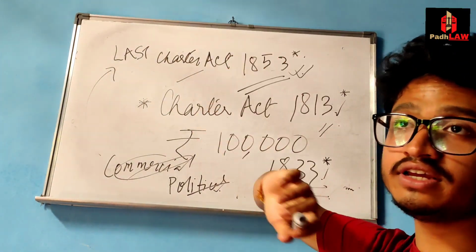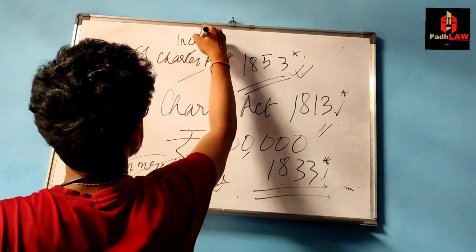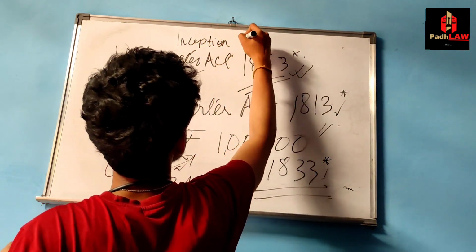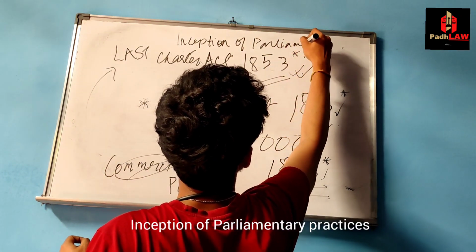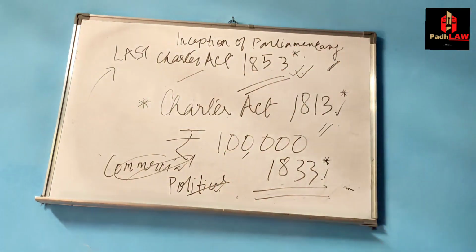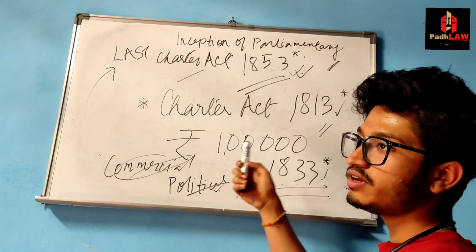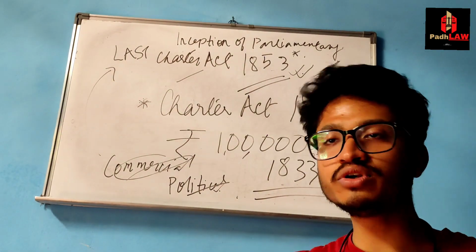So it was in a way the inception of parliamentary practices. The inception, अब से शुरू हो गया parliamentary practices in India. But इसमें फिर भी deficiencies था, कुछ lagging behind था, कुछ कमजोरी था, कुछ negatives था.